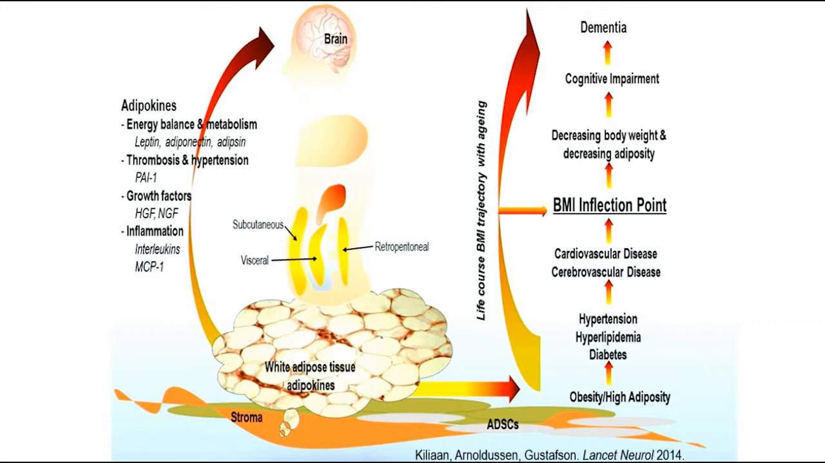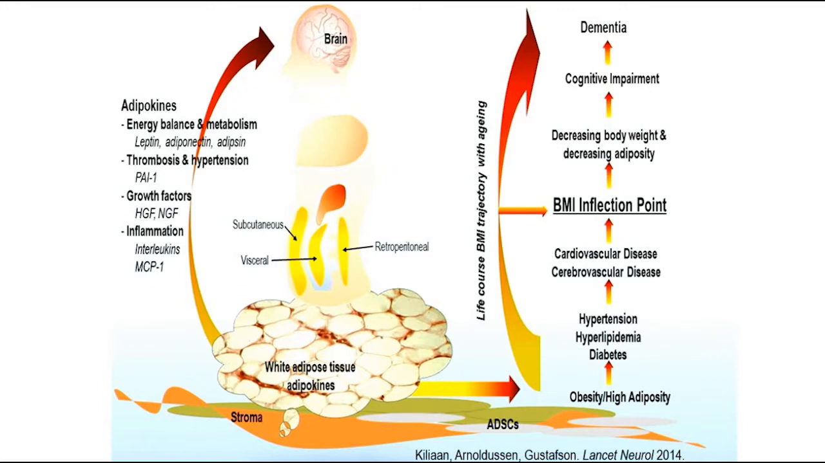Finally, adipose tissue, as we all know, tends to distribute differently in different people. Some people have central obesity, some people have more fat in their thighs and in their hips. In addition, inside the body, there are different adipose depots. So we talk about subcutaneous fat, visceral fat, etc.